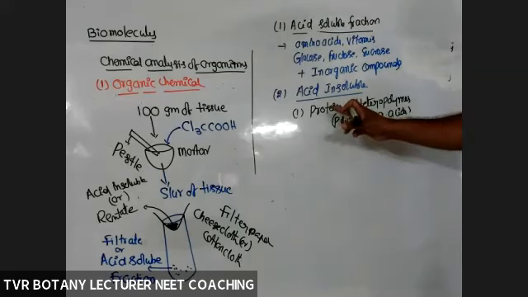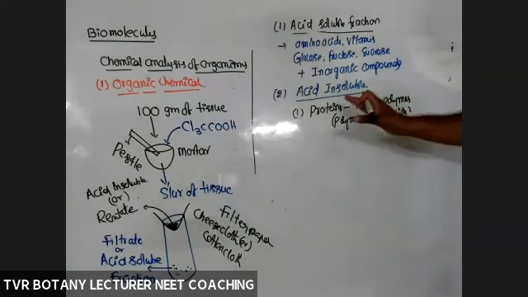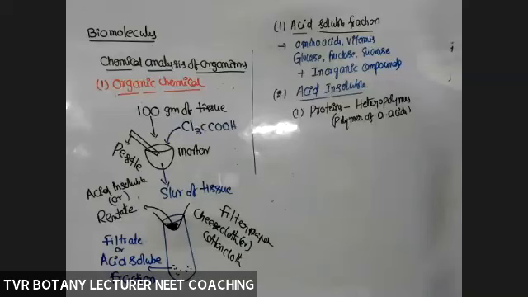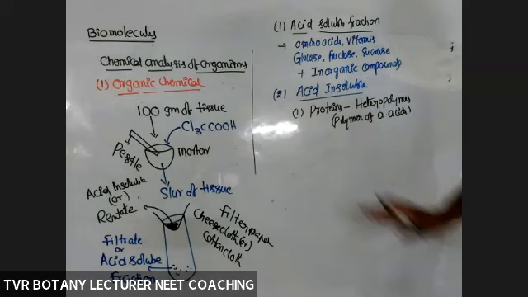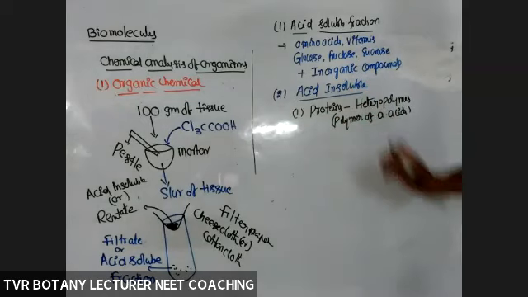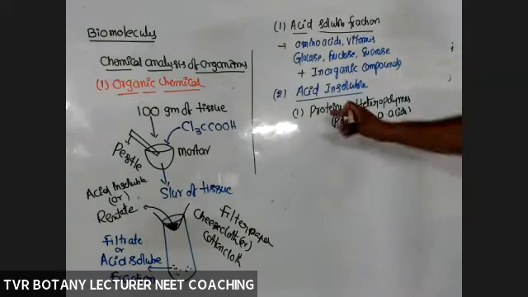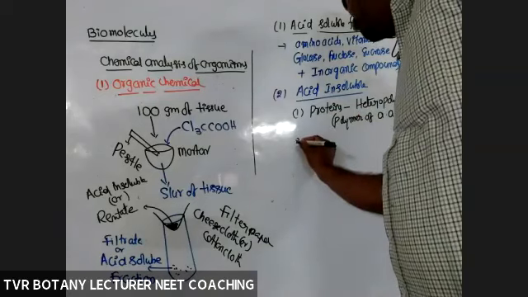We'll see the peptide bond and protein structure at the time of protein. Separately, we have conformational analysis. What about the structure of the protein? Under the heading of structure of protein, we have to study primary, secondary, tertiary and quaternary levels. We'll see that there. Just remember protein. What about the location of proteins? Out of these two fractions, in which fraction is protein present? So proteins are polymers.